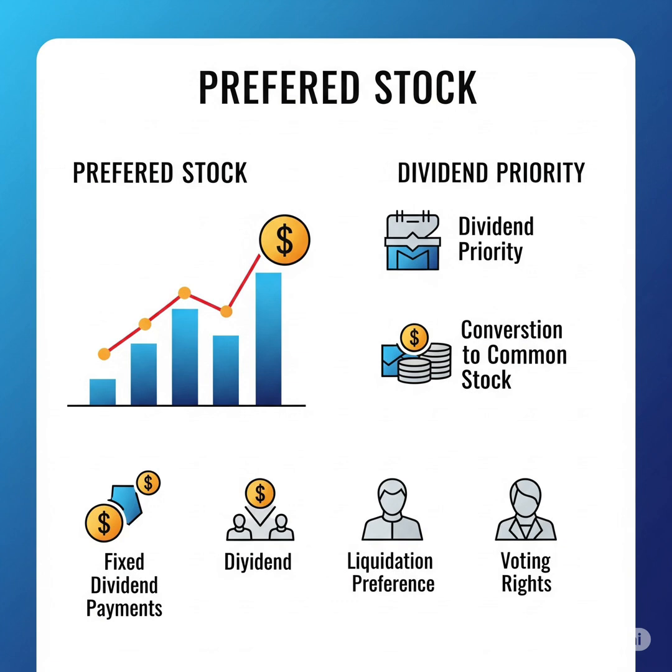Now with preferred stock, when it comes to voting rights, you usually don't get any. Dividends for preferred stock are fixed or usually guaranteed. Price growth for preferred stock is a lower potential. Priority in liquidation for preferred stock is before common stock. And as far as overall risk, lower. So these are just definitions and basically the difference between common stock, liquidation, and preferred stock.